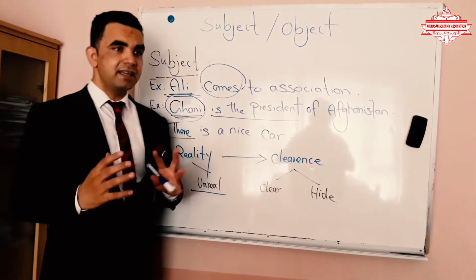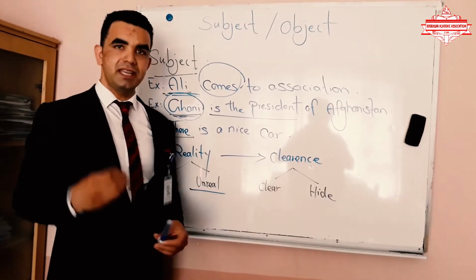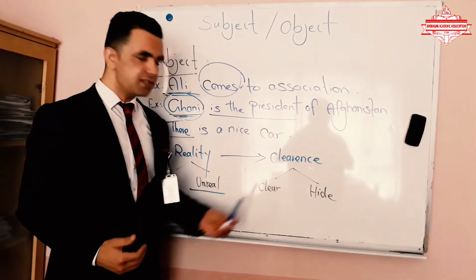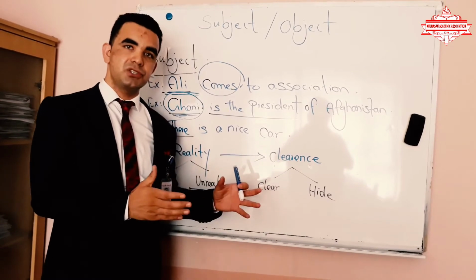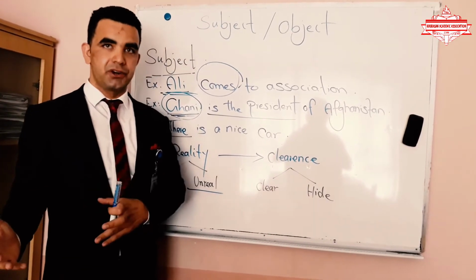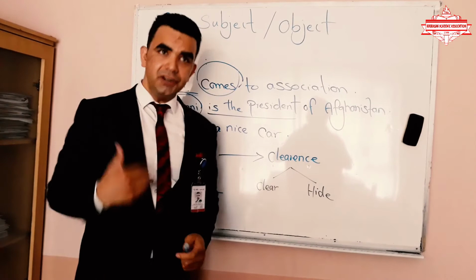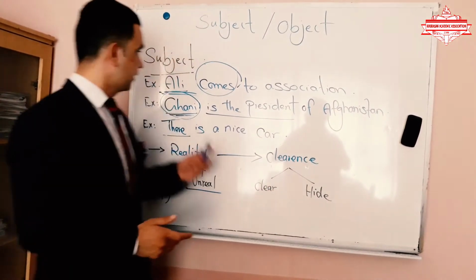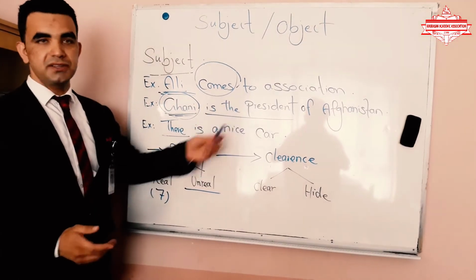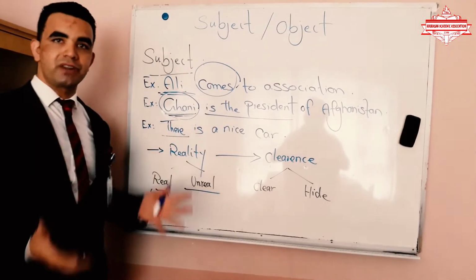Another clarification that we have for subject is based on their clearance. Based on that, we can clarify that we have 2 types of subject. One is clear subject, another one is unclear subject. So, clear subject means that the subject should be clear in the sentence. For example, Ali comes to class, I'm teaching English, all of them are clear.